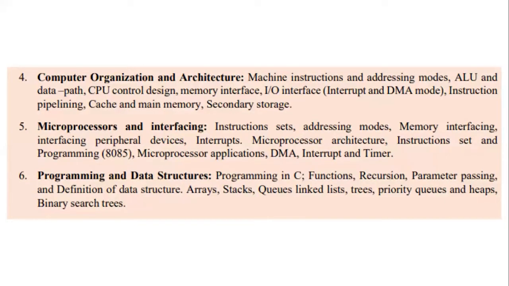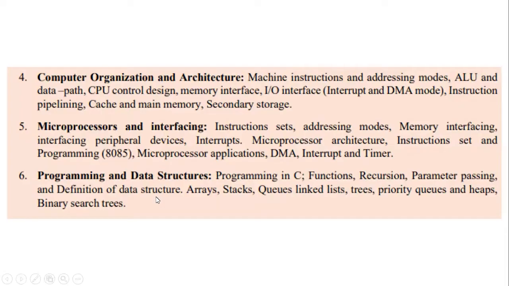See, first we'll be covering programming in C concepts. So all the concepts that come under the C programming language will be covered in this, and then we'll be learning about functions, recursion, parameter passing, and the definition of data structure.